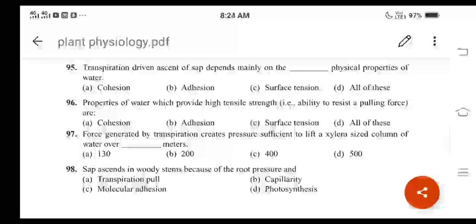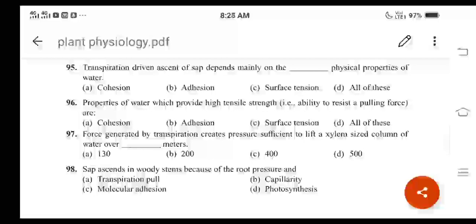Surface tension means water molecules are attracted to each other in the liquid phase more than to water in the gas phase.